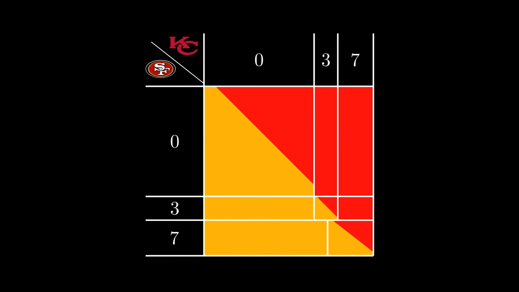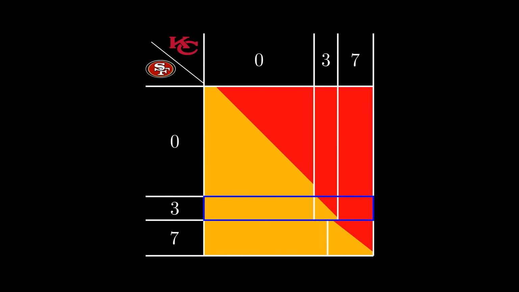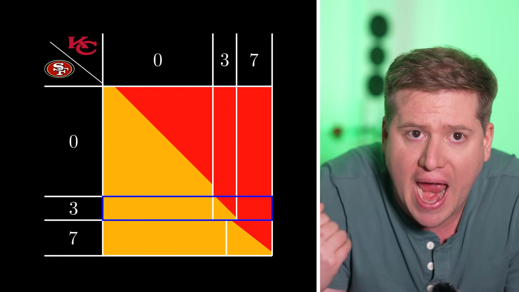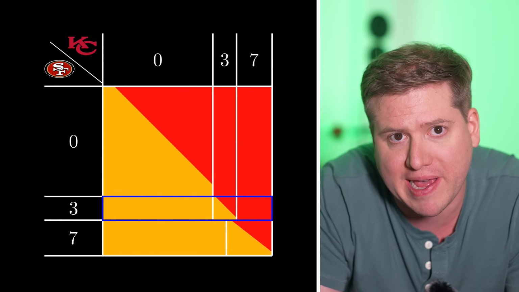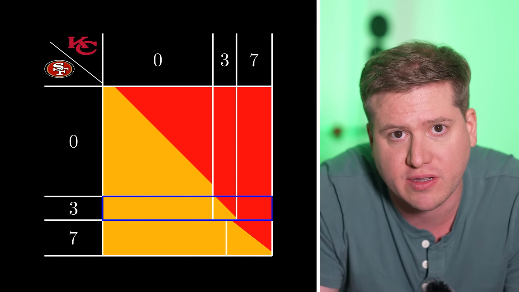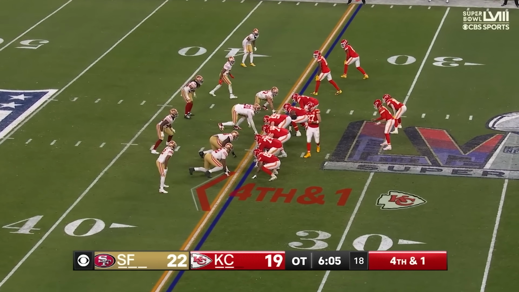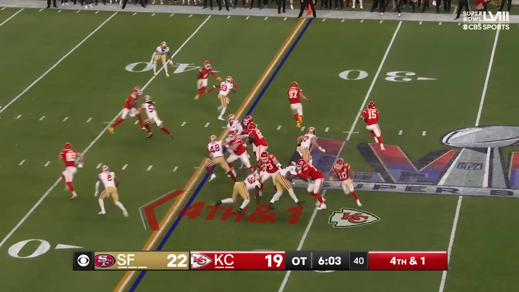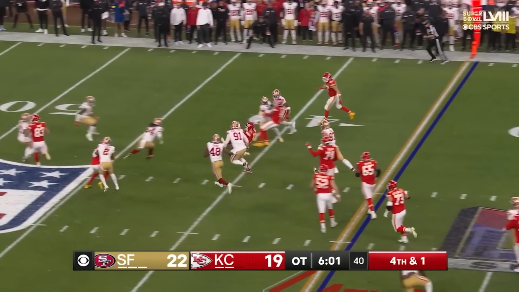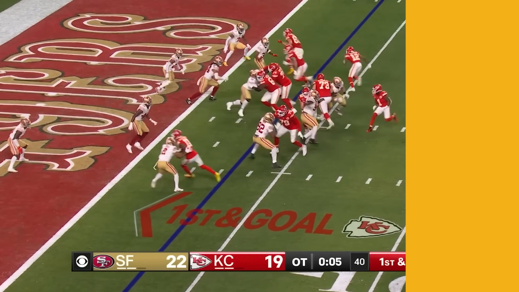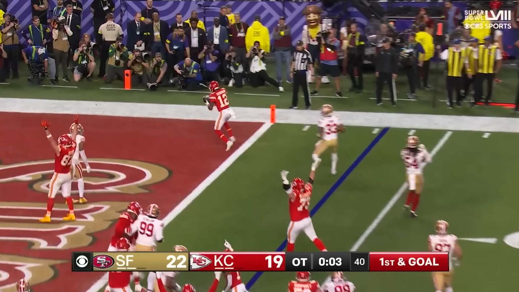Let's look at the 49ers field goal row. Remember, that's what happened in this game. And in the game, after the Chiefs got the ball, on their first 3 plays, they only managed to get 9 yards, leaving them with 4th and 1 in their own territory. On a typical drive, teams would punt in this situation. But here, punting is an immediate loss. They should always go for it. They did, they converted, and they got a touchdown to win the game.